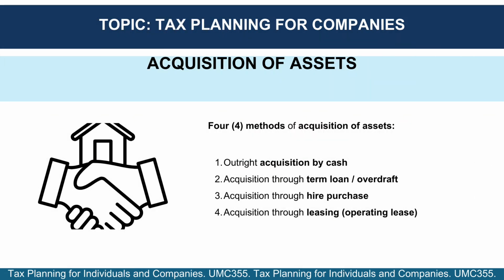There are 4 primary methods of acquiring assets: outright acquisition by cash, acquisition through term loans or overdrafts, hire purchase, and leasing. Each method has its own tax implications. For example, outright acquisition by cash allows for capital allowances to be claimed on the full cost of qualifying assets, while acquisition through hire purchase means capital allowances are based on the installments paid during the year.